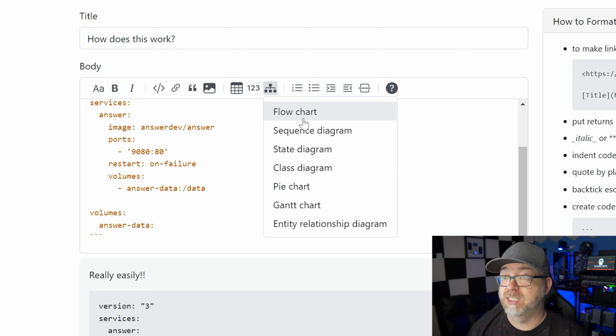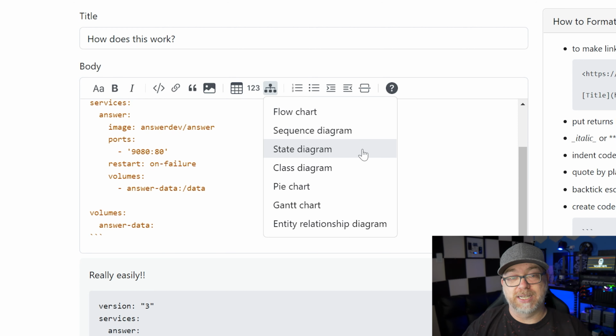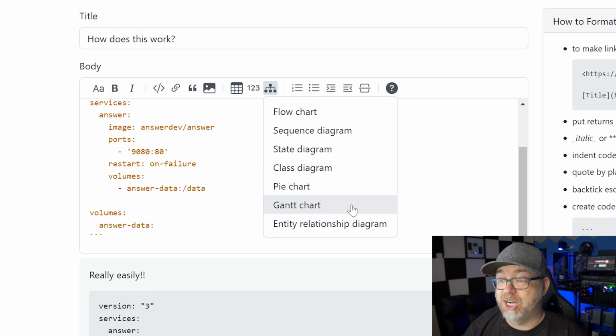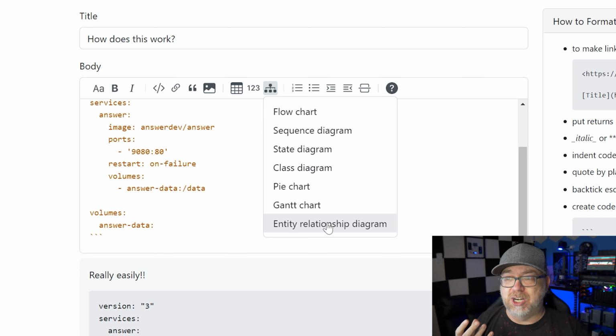So you can do flow charts, sequence diagrams. So if you want to say, I do this and then this happens and this happens, you can use sequence diagrams. You've got state diagrams, class diagrams, pie charts, Gantt charts, entity relationship diagrams, just all kinds of really cool functionality built into this.